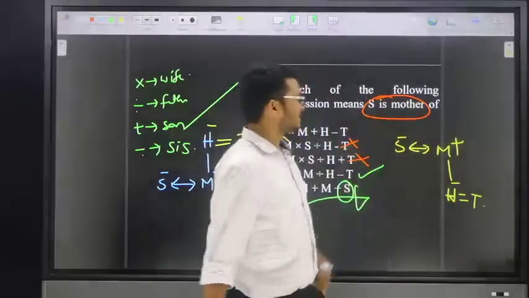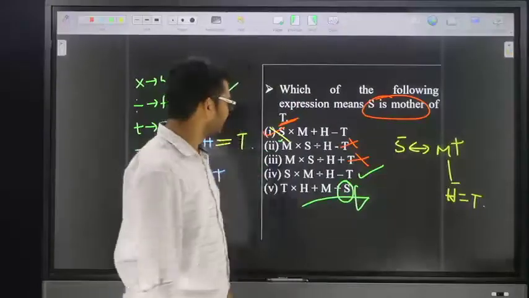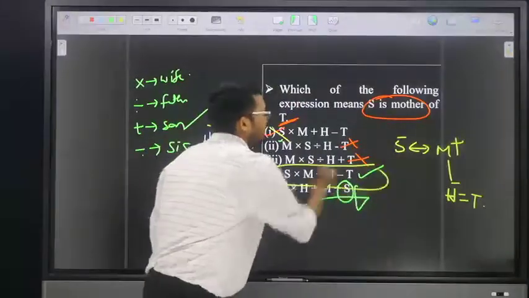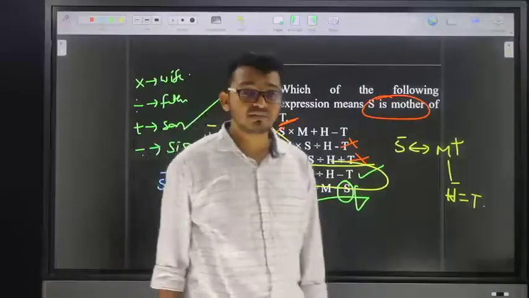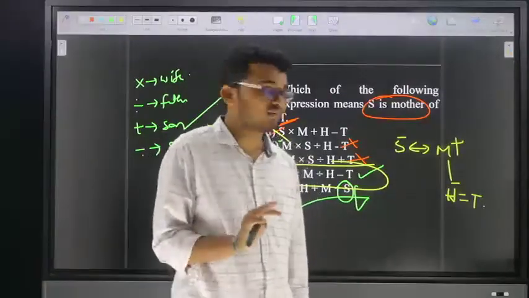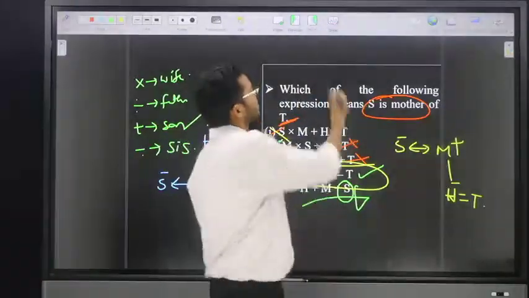Now, in this case, how is S related to T? The answer is mother. That means, by using option number 4, we are able to conclude S is mother of T. So friends, simply the answer is option number 4. In this one, is there any doubt? Just give your comment. If not, then go for the next question.